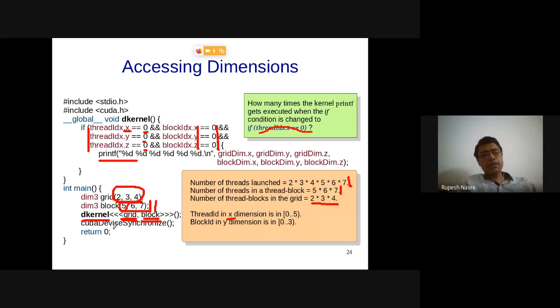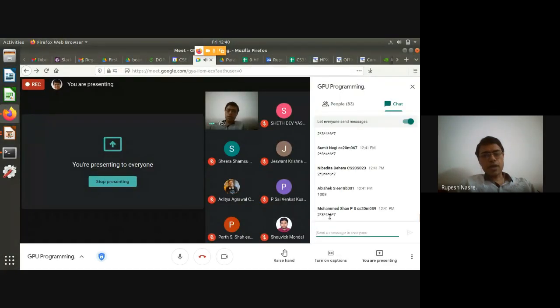The other .x values, that is 1, 2, 3, 4, are not going to be considered, and all the .y and .z of threadIdx are going to be considered, and that needs to repeat for all the blocks, which are 2 into 3 into 4, and therefore this should be the answer. This answer seems to be correct, whatever you have given.